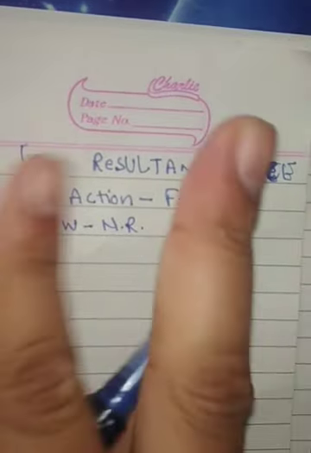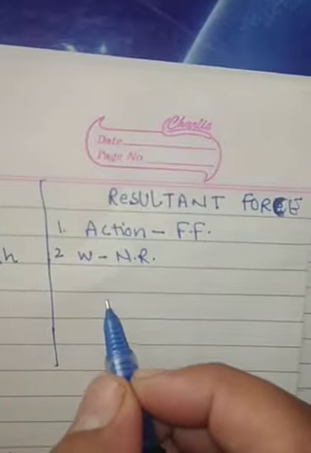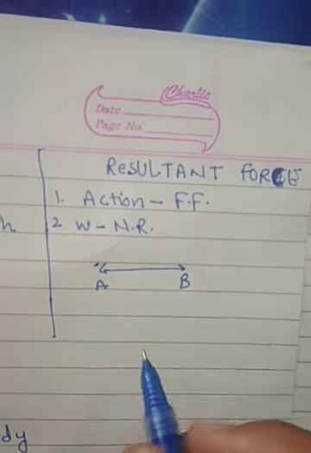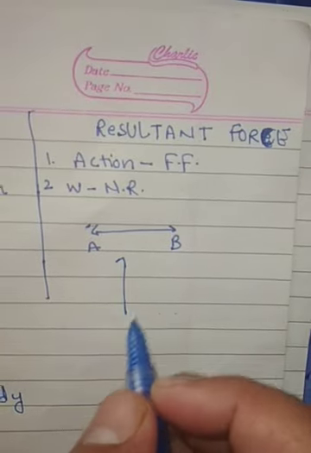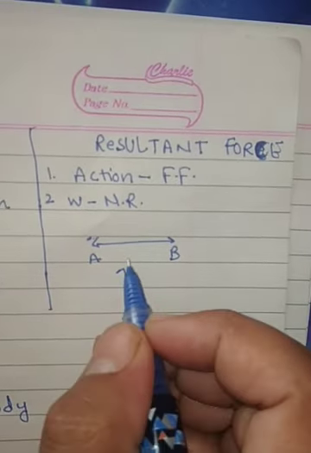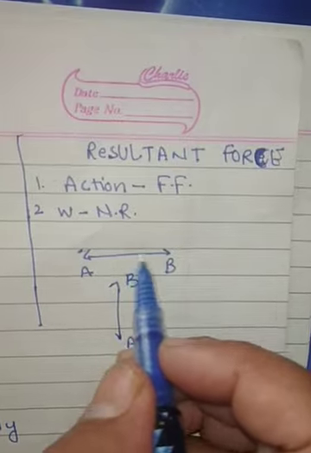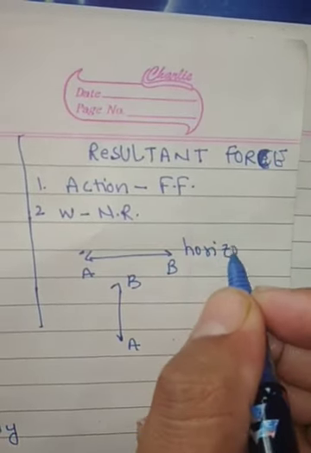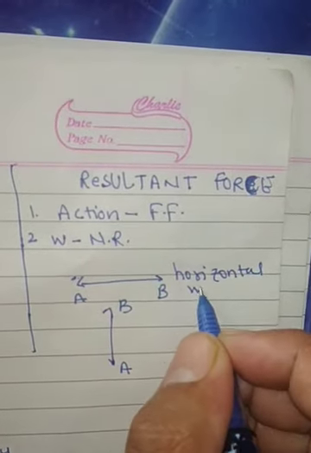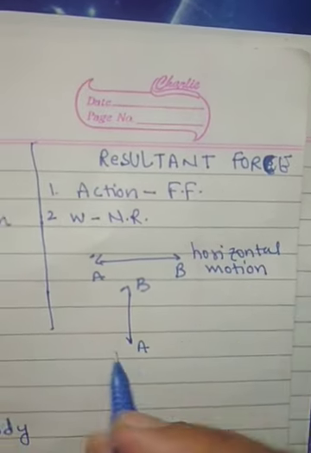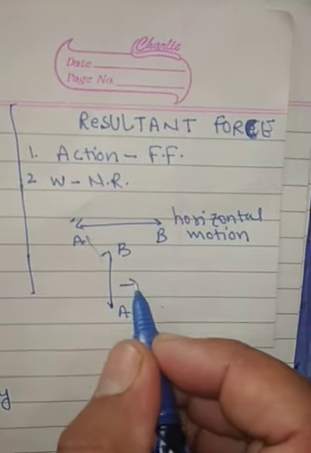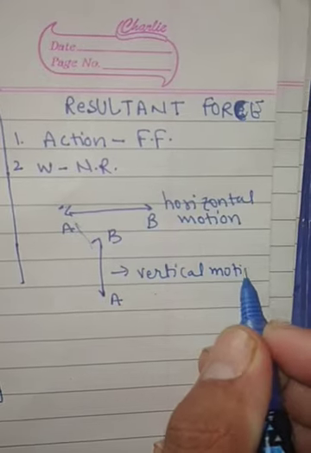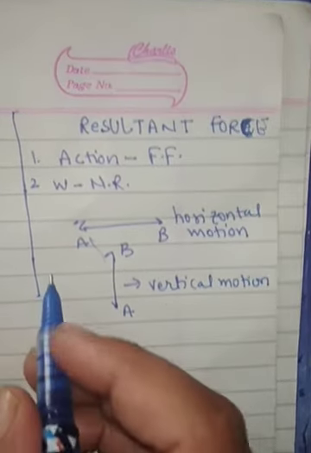So one thing, listen. We have two kinds of motion. Number one, simply a body can move in this side, A point to B point. Second thing, a body can move upside, A point to B point. When a body moves along the ground, this will be the horizontal motion. Or when a body moves upside, this will be what? Vertical motion. Clear?